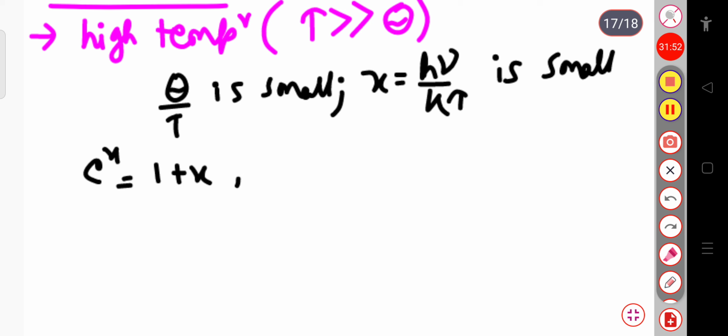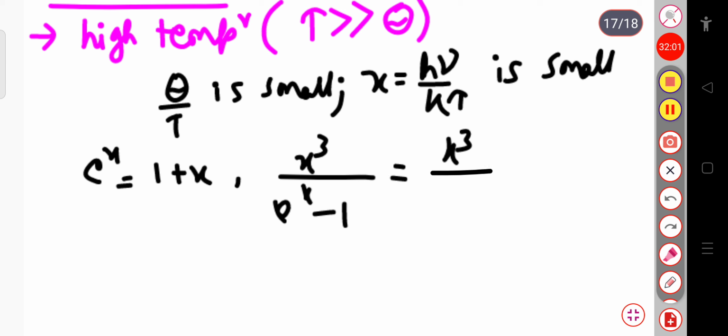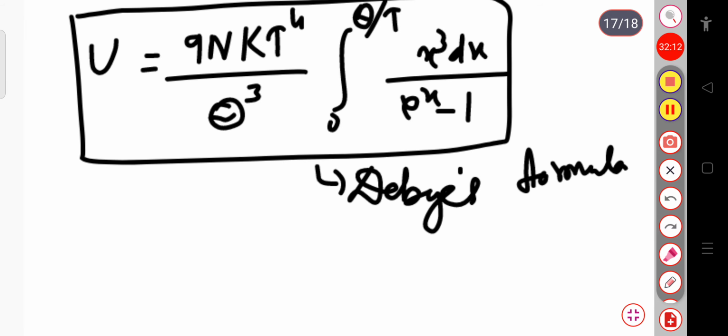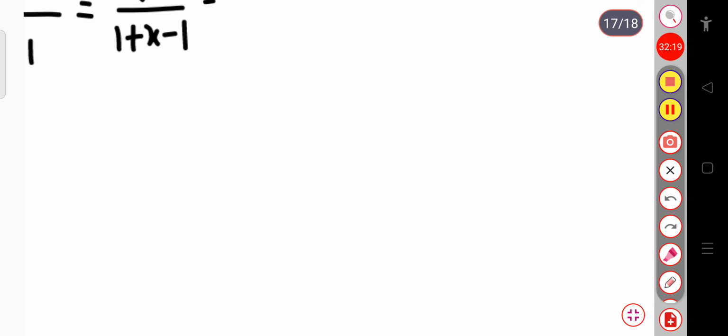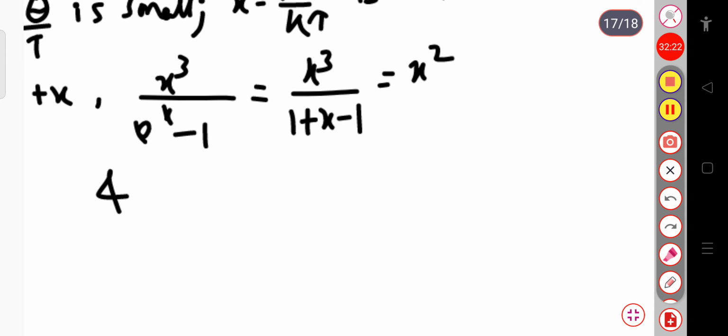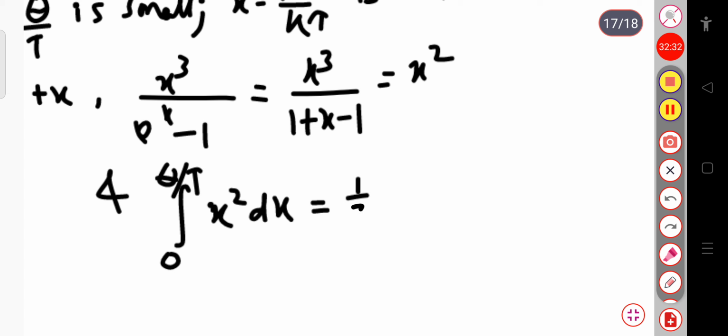And similarly, if I write x³ divided by exponential x minus 1, this will be x³ divided by 1 plus x minus 1, so this will be simply x². And if I integrate this term, x³ dx divided by exponential x minus 1, this will be simply the integration of x² dx. The integration of x² dx over the limit 0 to θ by T will be equal to x³ by 3, so we can write 1 by 3 into (θ by T) whole cube. Suppose this is your equation 7.